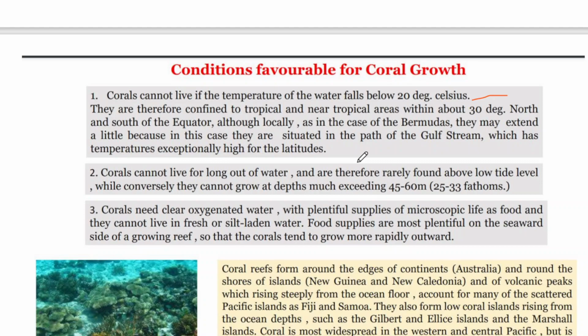Shallow water is necessary. Then the water should be clear so that the oxygen supply will be abundant. When oxygen is there, they can grow enormously. So the water should be clear. It should not be polluted. It should not be turbid.